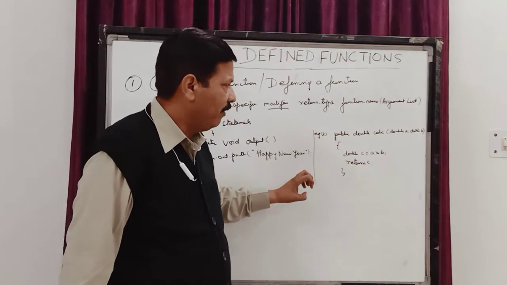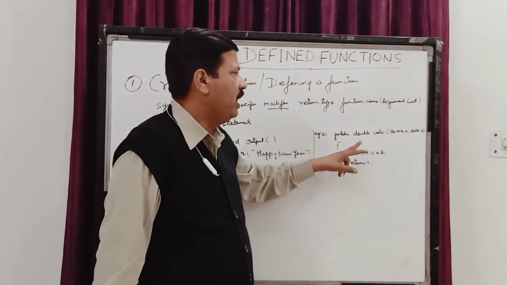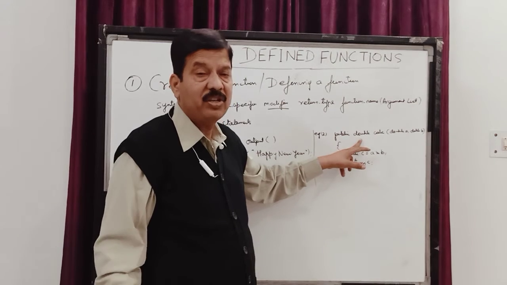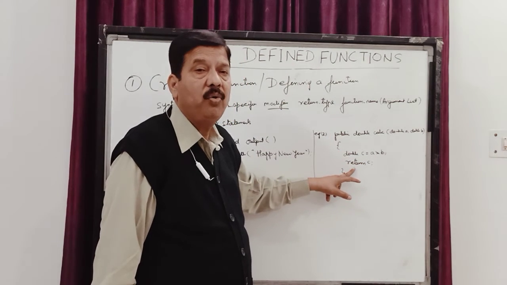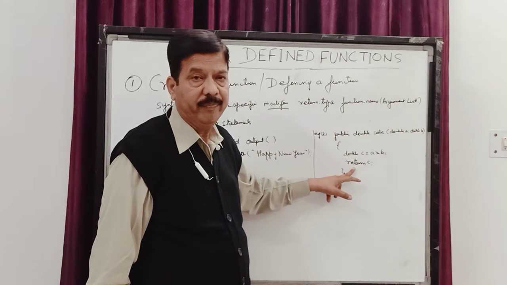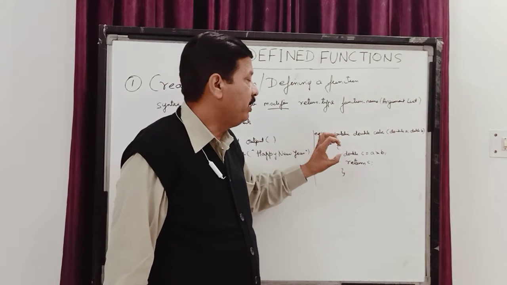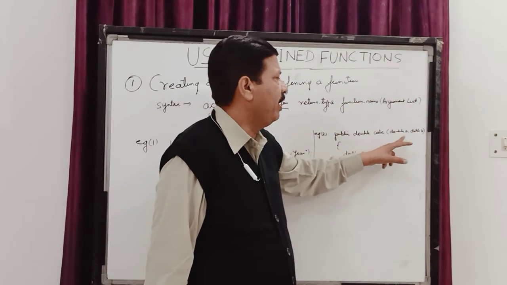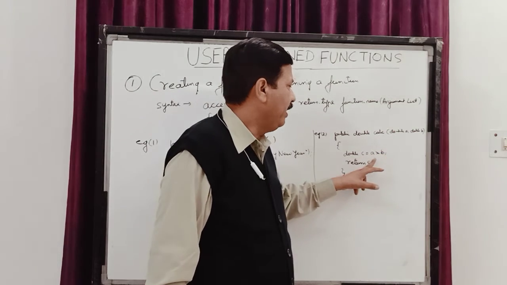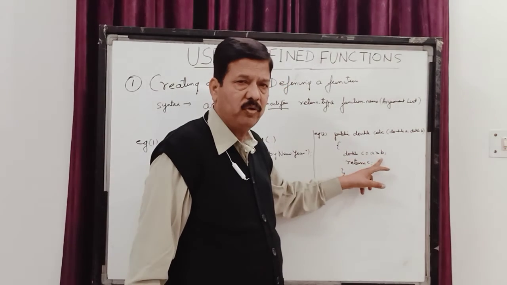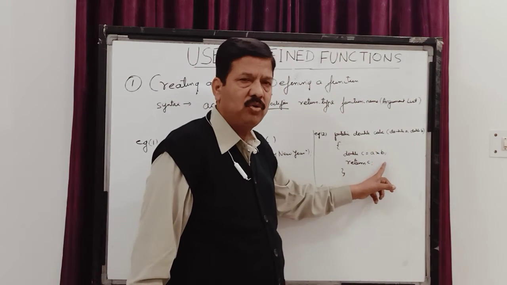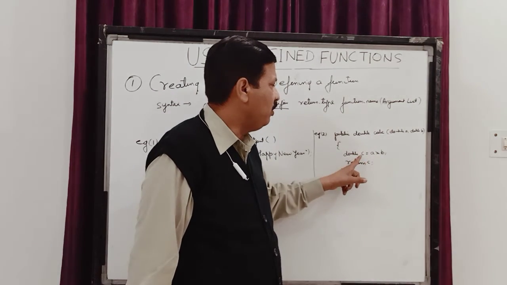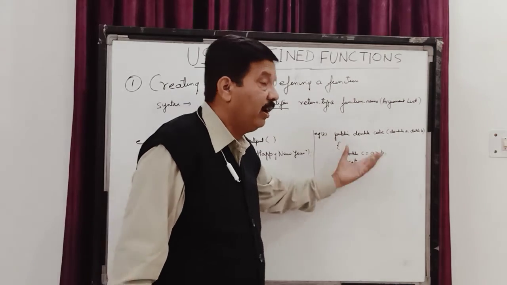Children, all the functions which I write without void, with other data types, which are returnable functions, I add another statement to them, that is the return statement. This is very important. Now this function is accepting two values A and B. It is multiplying these two values, so you will get a product in double only because you are multiplying these two double numbers. That value gets stored in C, and I say return C.